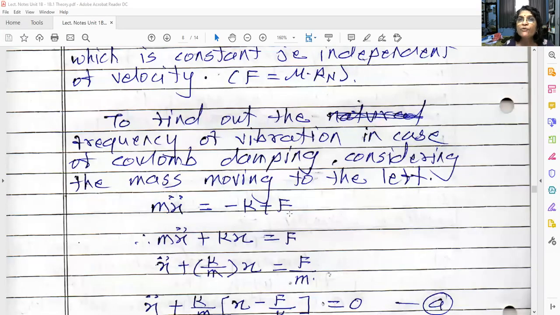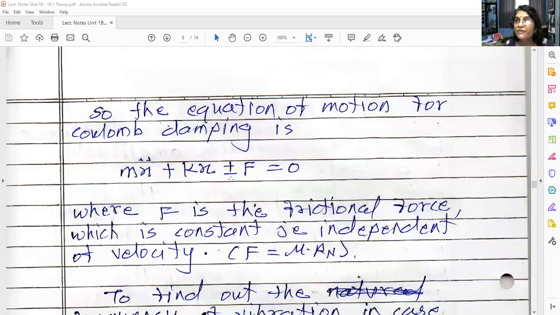Now we have to find out for this equation what is the frequency with which your object will vibrate. Like in undamped free vibration, what was our equation of motion? Mx double dot plus kx is equal to 0. So what was the natural frequency with which the object was vibrating? Omega n is equal to square root of k upon m. So here, as damping is present in the system, that is dry friction damping, Coulomb damping, we have to find out the frequency with which your system will vibrate. That means we have to find out the equation for omega n.